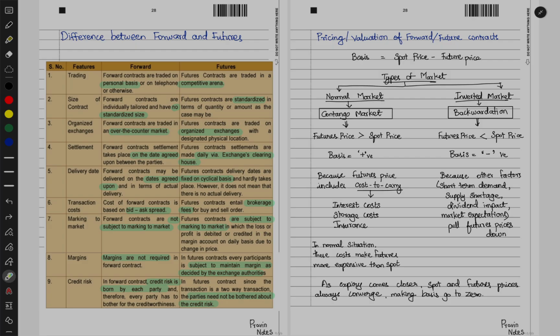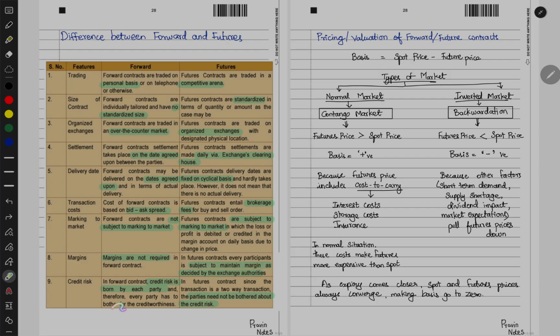But in case of futures, marking to market happens every day, and mostly delivery of the goods will not happen, just cash settlement will happen. In case of forwards, margins are not actually required, but in case of futures, they are subject to minimum maintenance of margin.